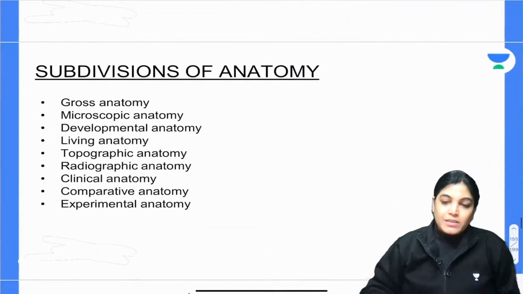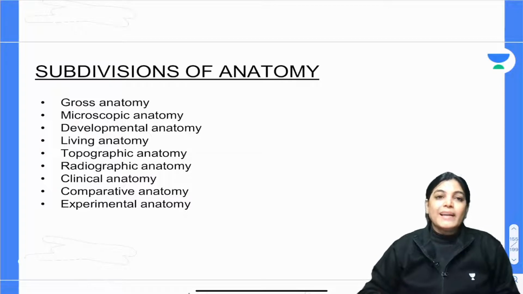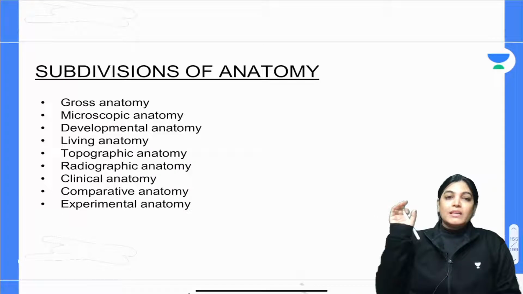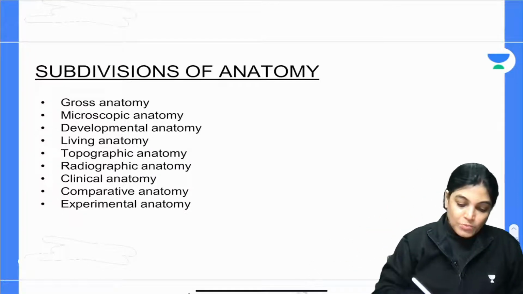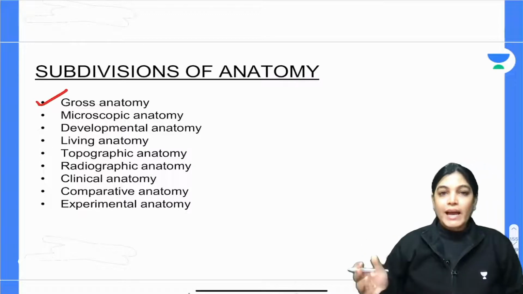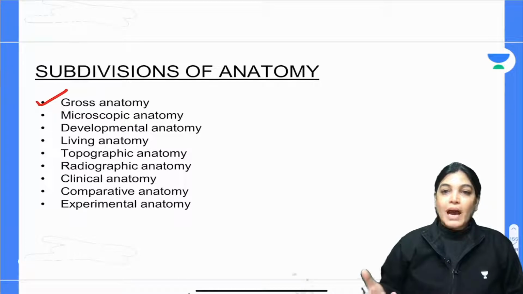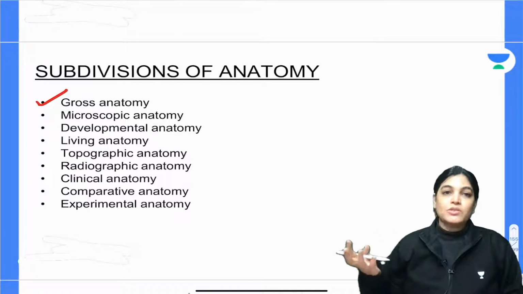Now, my dear aspirant, it is also important for you to know what are the subdivisions of anatomy. Anatomy itself has various subjects. Anatomy is one large subject which subsequently has various subparts. In anatomy we are going to study gross anatomy, meaning the structures which are visible to our eyes. We will go with dissection and we will study the gross structures, that is gross anatomy.